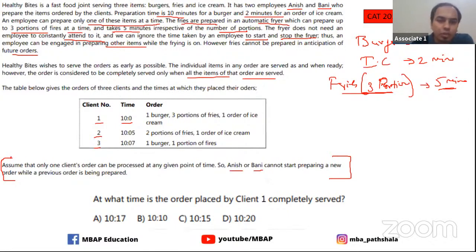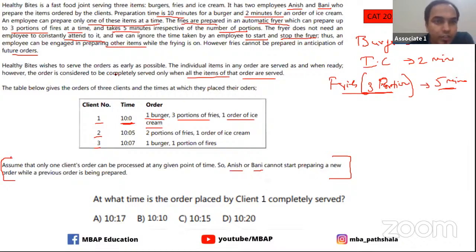Okay, now what is given to you here? Client number one comes at 10 a.m. Okay, 10 a.m. or 10 o'clock, so whatever it is, he comes at 10 a.m. Now what does he order? He orders one burger, three portions of fries, and one order of ice cream.